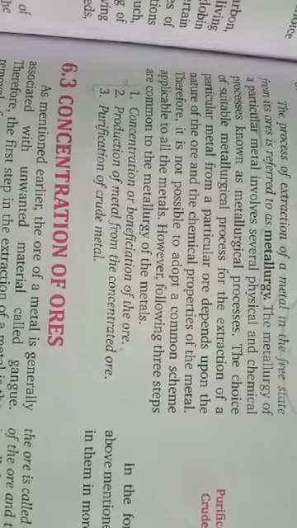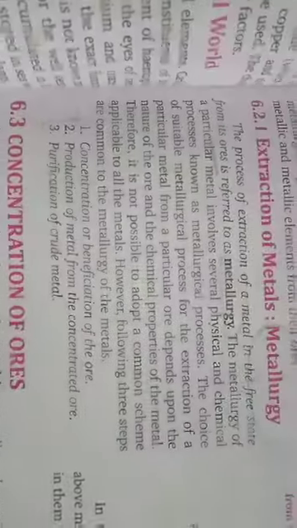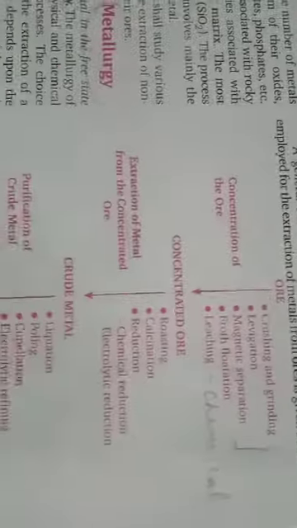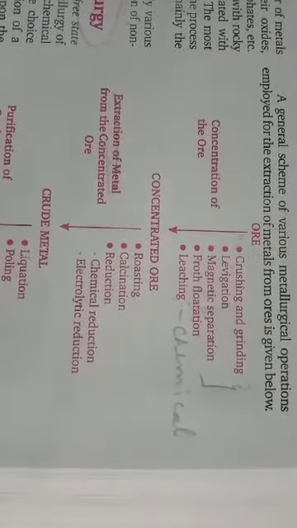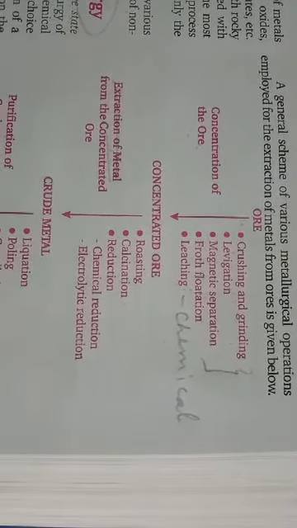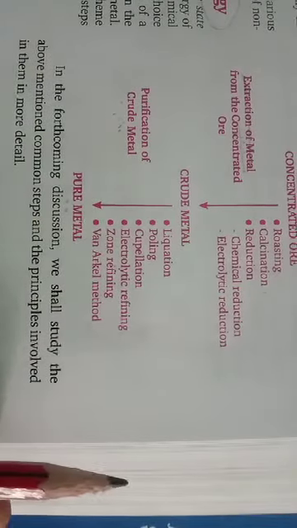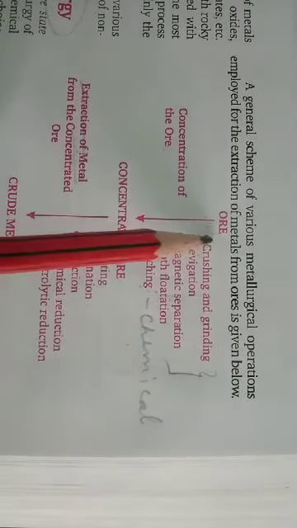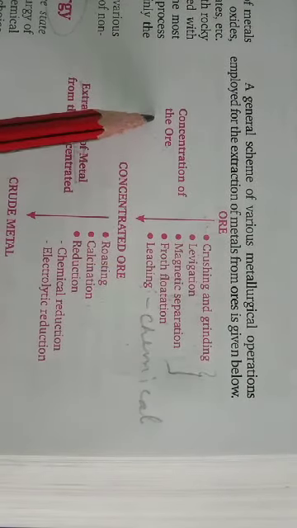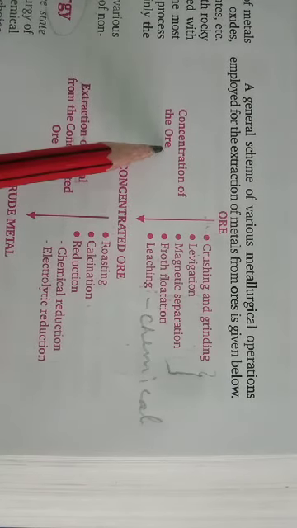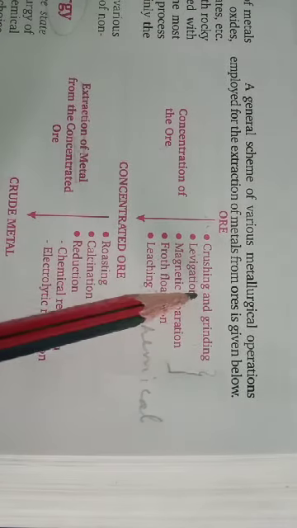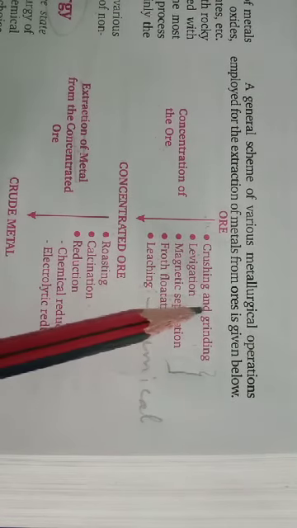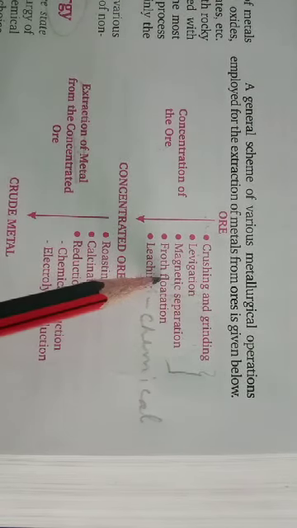Now metallurgy in short we can summarize with the help of this flow chart. From a particular ore we are going to get pure metal. For this, first we have to do concentration of the ore, and for the concentration we have a number of processes.